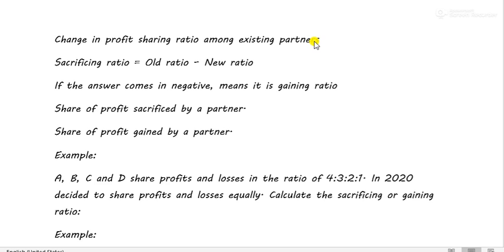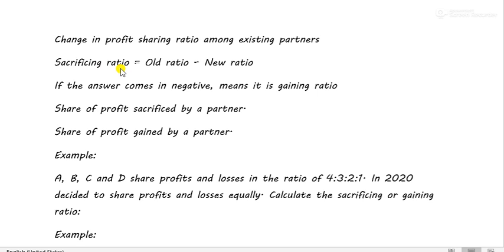So, first of all, we learn how to deal with the change in the profit sharing ratio among existing partners. It means without admission of any partner or without retirement of any partner. First of all, how to calculate the sacrificing ratio. I told you in the previous class that sacrificing ratio is the sacrifice made by one partner for another partner.